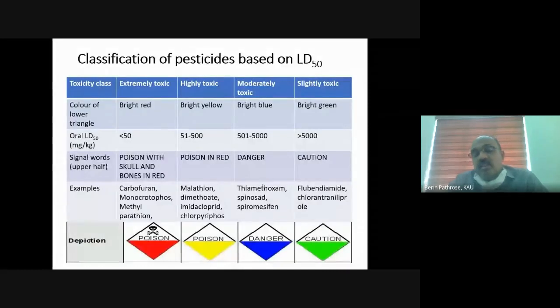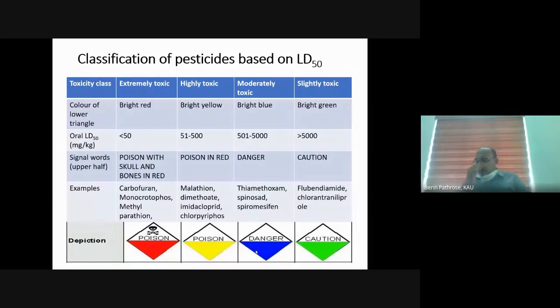The next class is highly toxic. The first one was less than 50 milligram per kg LD50, extremely toxic. The next category is highly toxic, where the LD50 ranges from 51 to 500 milligram per kg. In that bottle, the warning coloration will be bright yellow in the lower triangle, and in the upper triangle, there won't be skull and bone, only poison will be written.